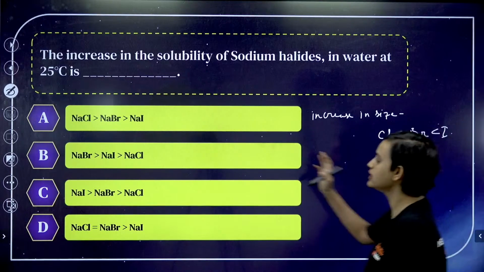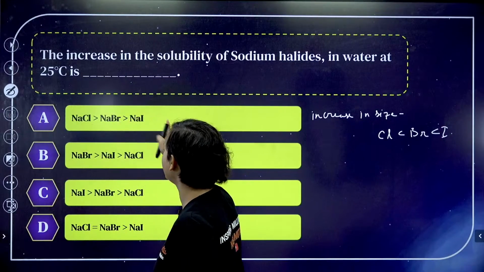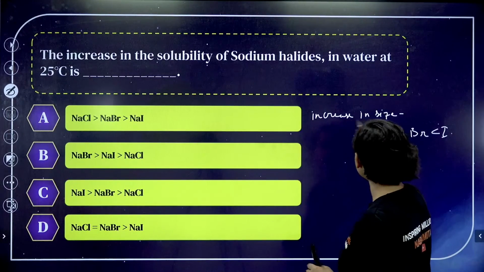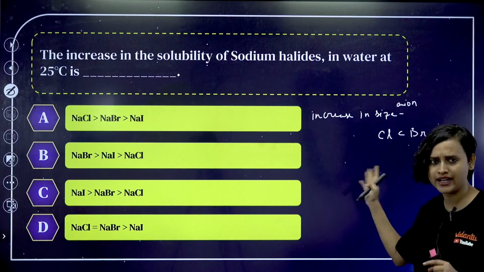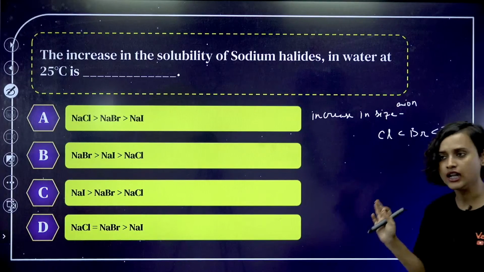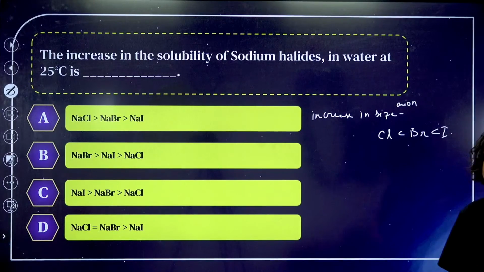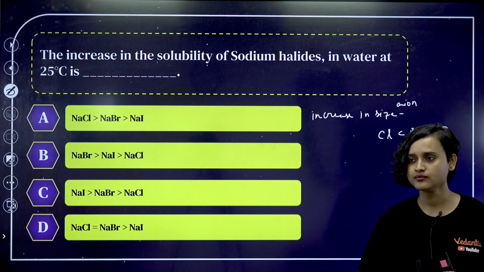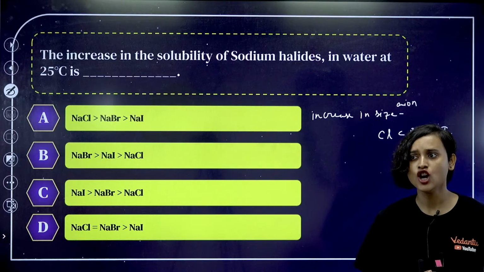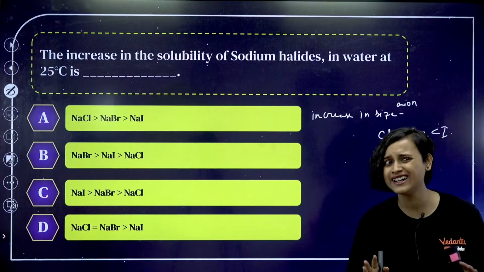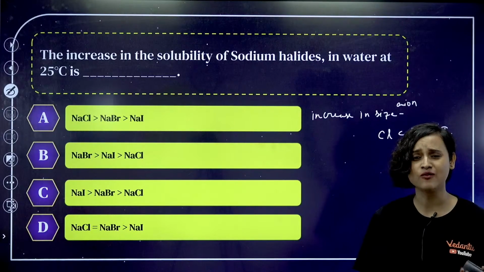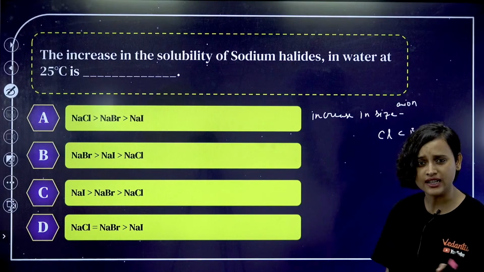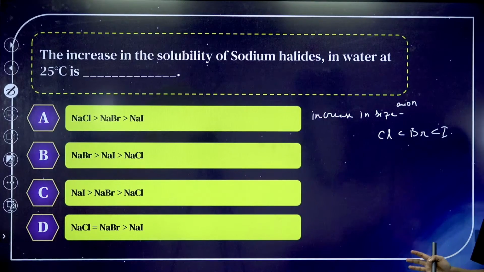Okay, so we can see that the cation is the same, right? Na everywhere. Now the increase in the size of the anion. We were talking about the anion here, and all of them carry a -1 charge, right? No, guys, we are not talking about steric hindrance here. This is sodium halide. Why are we talking about steric hindrance? This is more related to lattice energy, everyone.